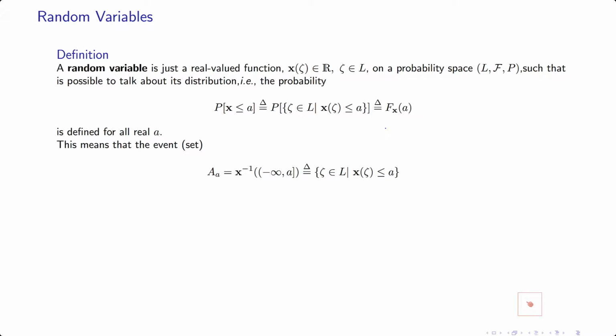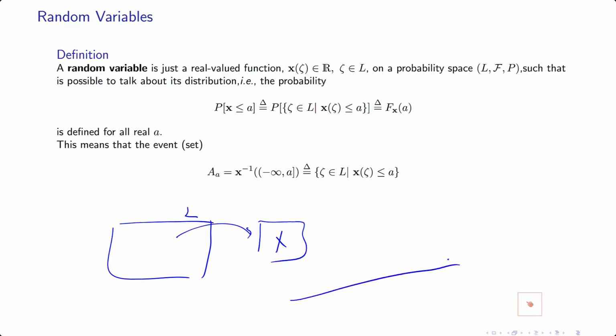The interval from minus infinity to a, I inverse map it, because what is happening is that I have L, and the possible outcomes through this function are mapped here on your set of real numbers. Let's say this c is mapped here, this one is mapped somewhere else, etc. So for any a, I have to see what are the points in L, so I have to take the inverse of this function.